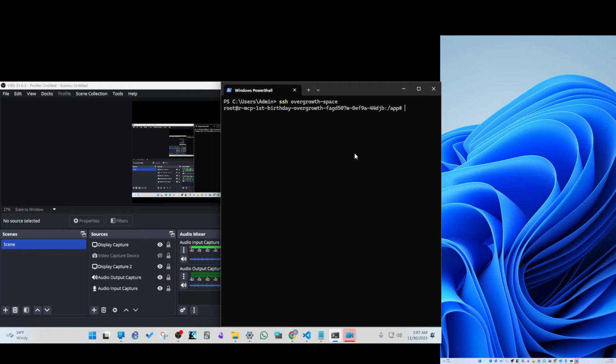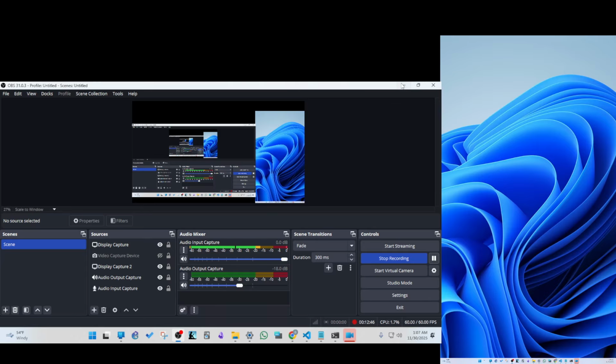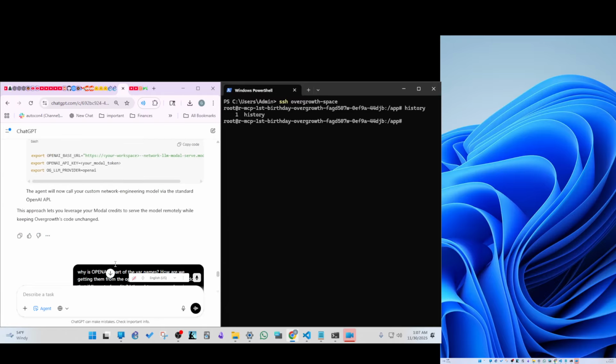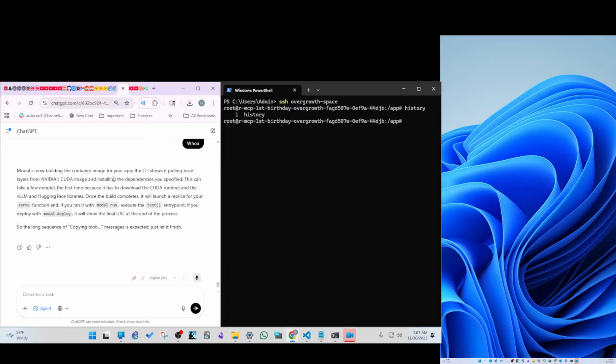Okay, so coming in here to my space, and then let's do a history. Hopefully we get, nope, so that cleared out. That's okay though. Modal was building the image. It shows it pulling base layers, installing the dependencies. It'll take a few minutes, but once it completes, it'll launch a replica for my serve function, and then I can deploy it and access it through a URL.